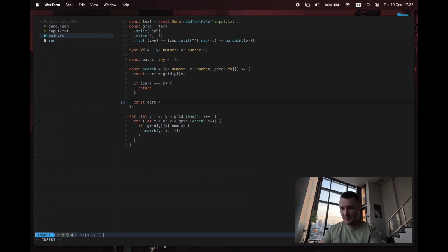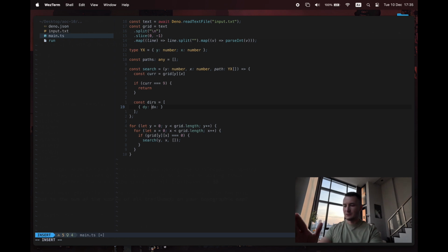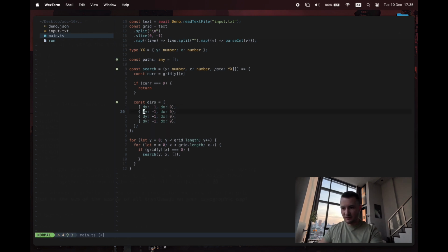Let's create an array of directions. We've kind of done this in previous videos as well, actually. It's a dy and a dx, which is the delta from y and x. If we say, let's do CSS order, up, right, down, and left. So up is -1, let's not get this wrong, because we got this wrong last time. Although if I get another mistake, I'll be coming here straight for it.